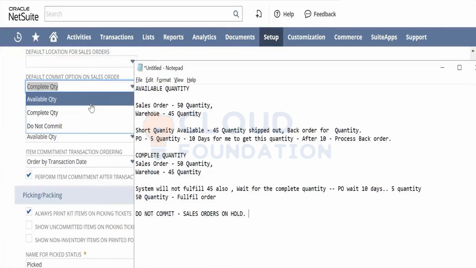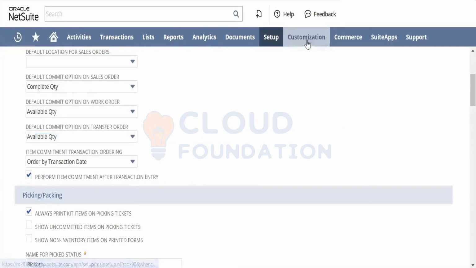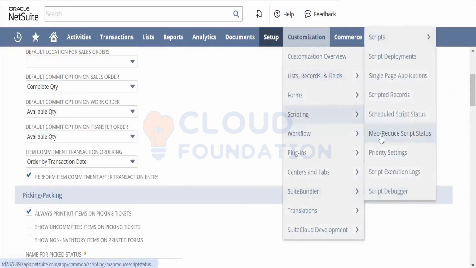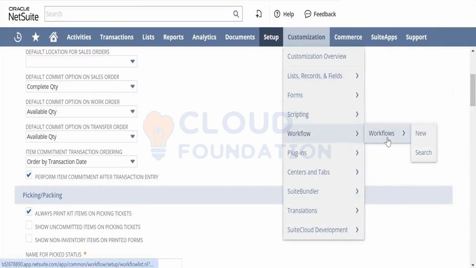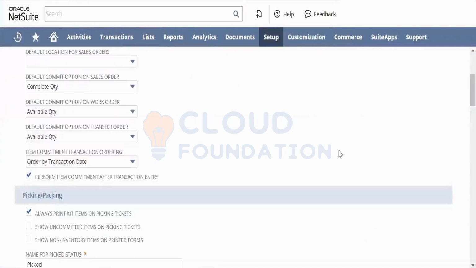There is something called a workflow. If you go to customizations, there is something called workflow. So you can create your own workflows and you can define the roles: who has to approve what. When you're creating a workflow, you can create it on sales order. You can define various stages saying that if there is a sales order beyond $1,000, then the sales manager has to approve. If it is $5,000, then the CEO has to approve. So likewise, you can create your workflows.